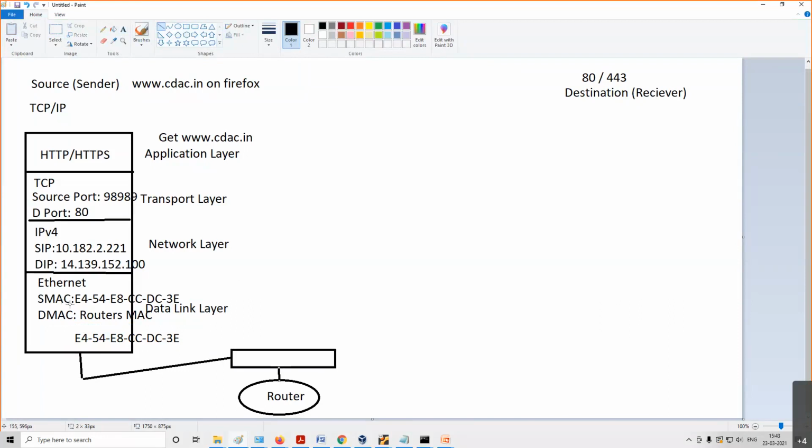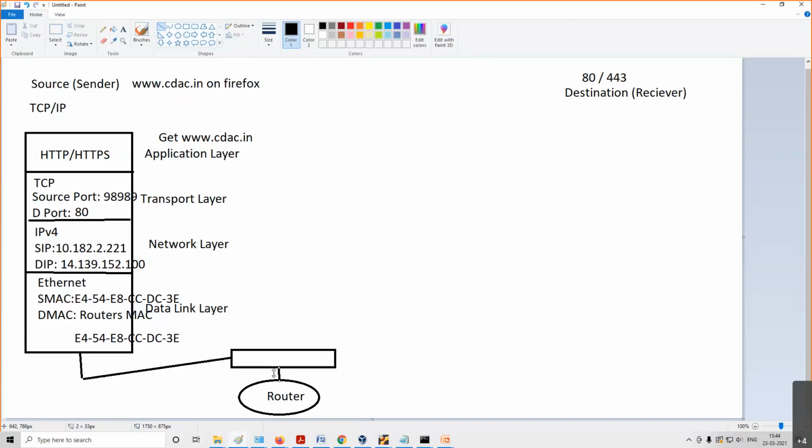So this packet will use the MAC address. It is a layer 2 switch. The switch will not know the IP address. It will only see the MAC addresses. So it will see who is the source MAC address, my system's MAC address. Who is the destination MAC address, the router's. So the switch will put this packet to the router. Now it will send this packet to the router.